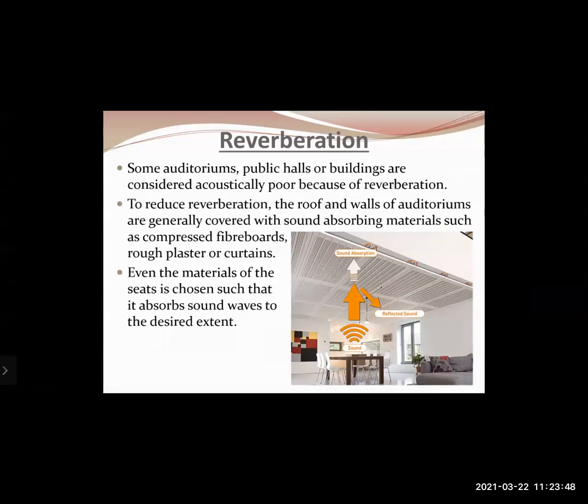This can be reduced by covering the reflecting surface with sound absorbing material, or material which acts as bad reflectors of sound. To reduce reverberation, the roof and walls of auditoriums are generally covered with sound absorbing materials like compressed fiber boards, rough paint, rough plaster, or maybe curtains also. Materials are chosen such that they absorb the sound waves to the maximum extent.